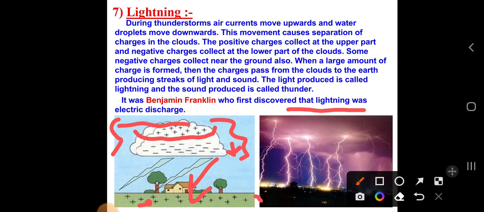Here you may see the positive charges occupy the upper part and the negative charges occupy the lower part. The positive charges attract the negative charges, and in this way lightning is produced in the form of streaks of light, and it makes a sound. The light produced is called lightning, and the sound produced is called thunder. So this is the lightning concept.